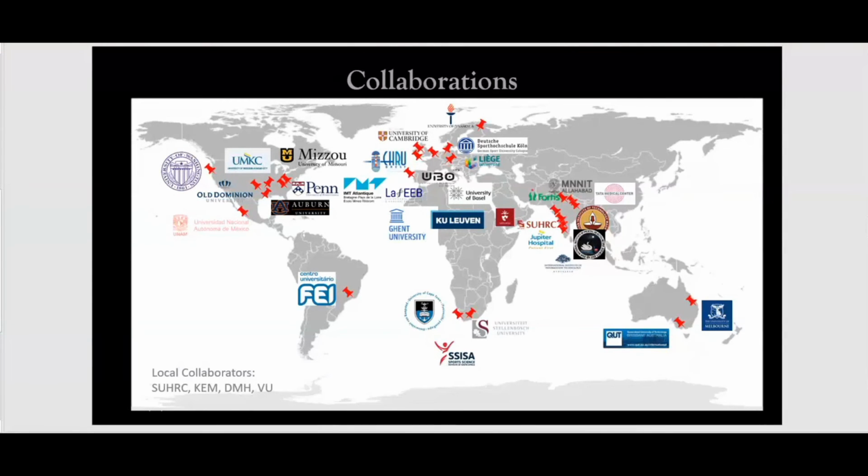So these are some of the places that I collaborate with. Most of the European places are from Bhushan's collaborations, other than the University of Jyväskylä, which is in Finland. That is my collaboration.